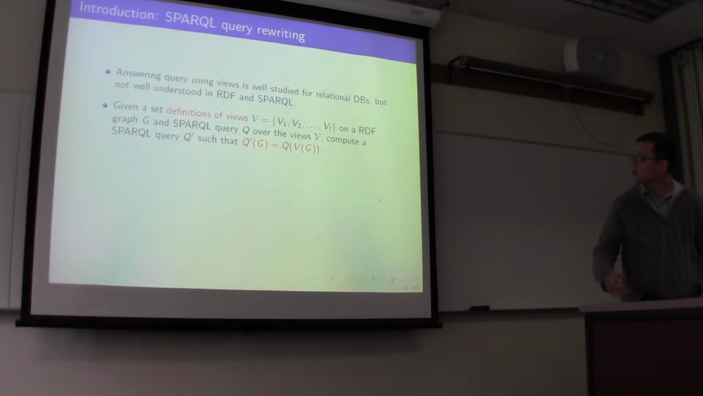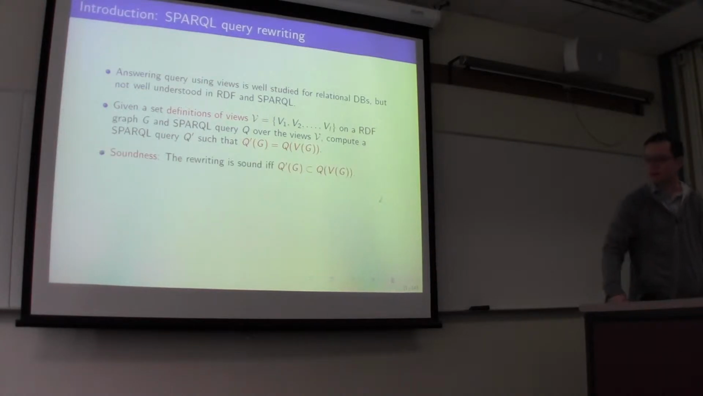So the problem we are going to tackle in this paper is as follows. Answering queries using views is a well-studied problem for relational databases, but not well studied in the semantic web description framework, which is RDF, and its query language, SPARQL. I'll briefly introduce these two shortly. Given a set of view definitions, V1 to VL, on an RDF graph G and a SPARQL query Q over this set of views, the goal is to compute a SPARQL rewriting query Q prime such that Q prime evaluated on the original data G is equivalent to the original query Q evaluated on the set of views.